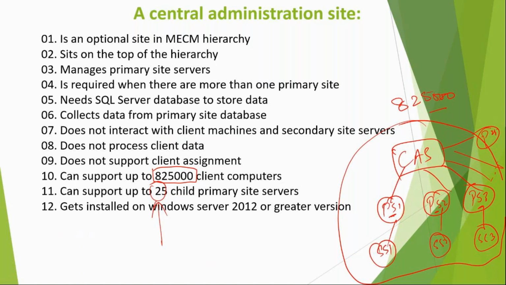And the central administration site server can be installed on Windows Server 2012 or greater, either Windows Server 2012 or 2012 R2. So far clear? Everyone? Yes.